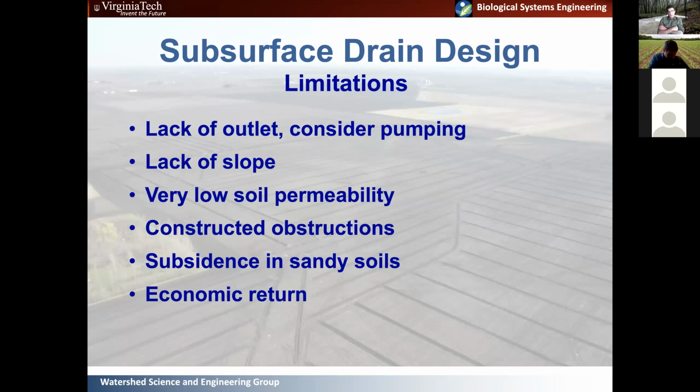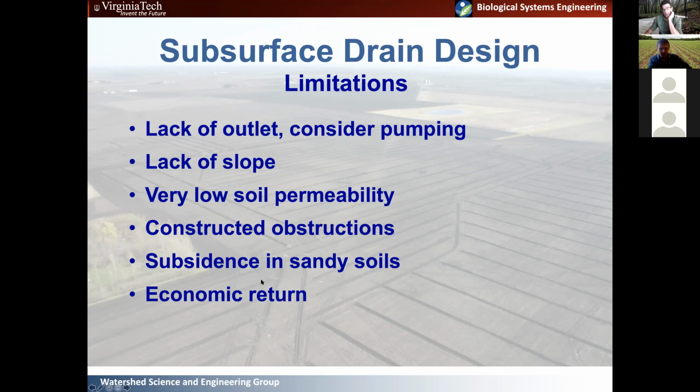Like I said previously, slope can be to some extent determined by the drainage plow, but in essentially zero slope systems, in large fields, that can be a challenge to deal with. Low permeable soils, again, we talked about that. That can be challenging with tiles. Obstructions, so do you have to go around or through things in your fields to get the water out of there?